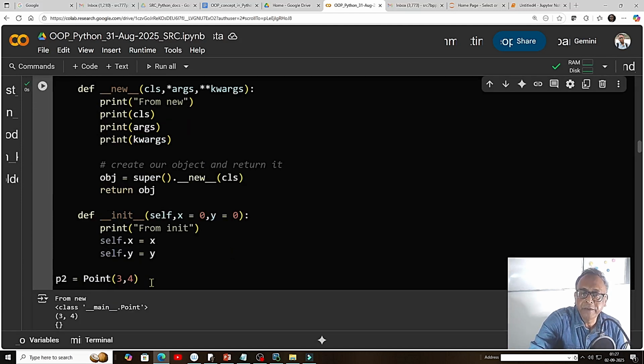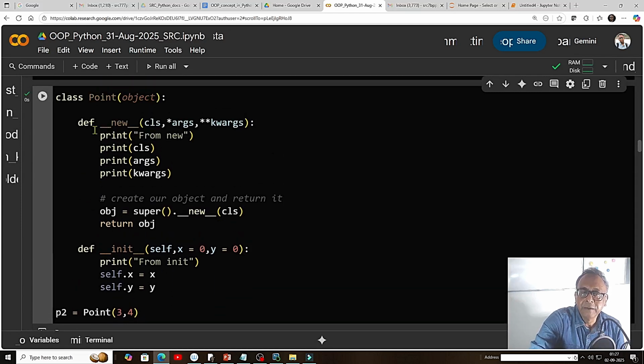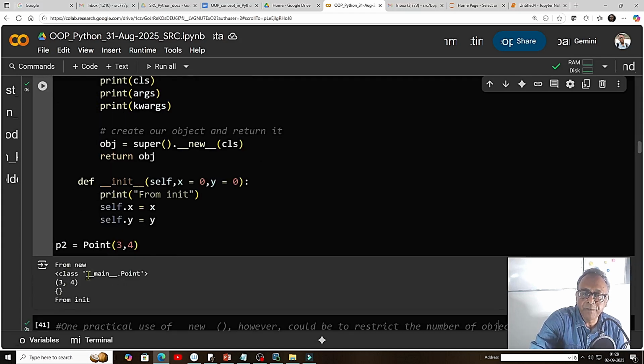So if I create a point, it will give the message from new. Here we see when the object is created, new is automatically called. But if we want to put something in new, then we have to overwrite this new method. I am writing from new, the class, args and kwargs, and then after new only the init will come. You can see the print messages from new, from class, and from init. Init gives this from init message here, and after that the attribute setting will be done in init.